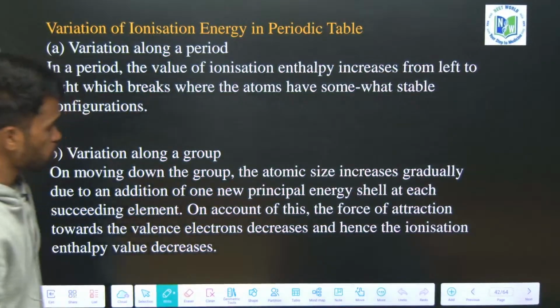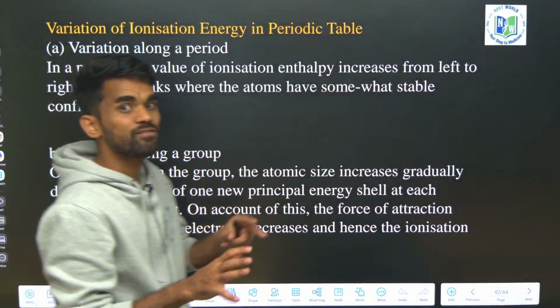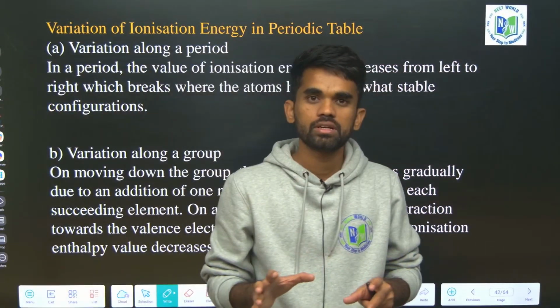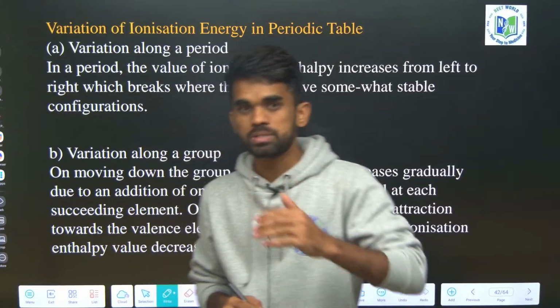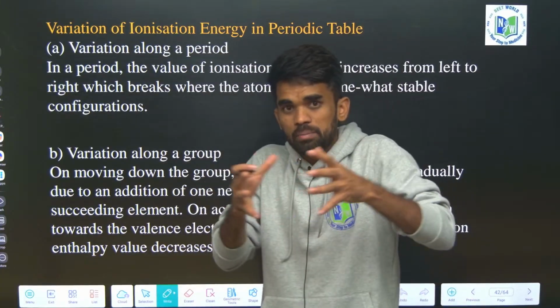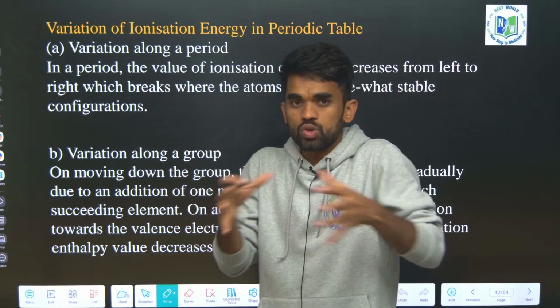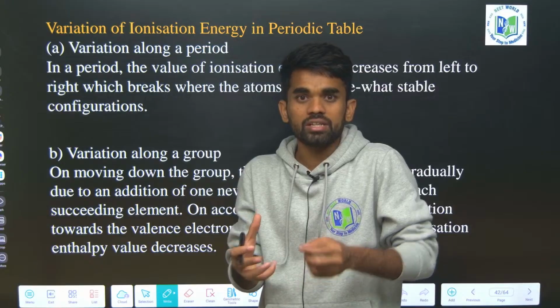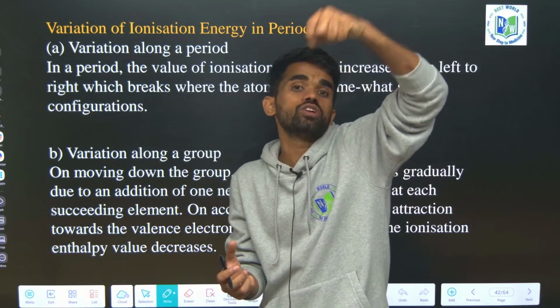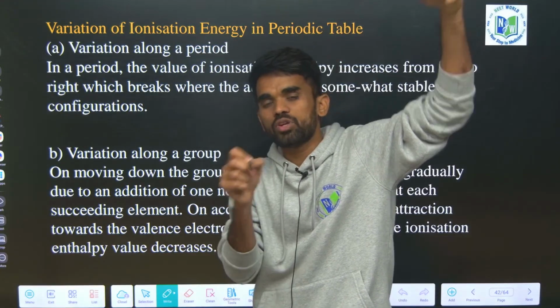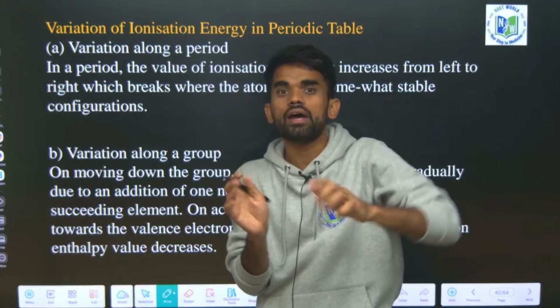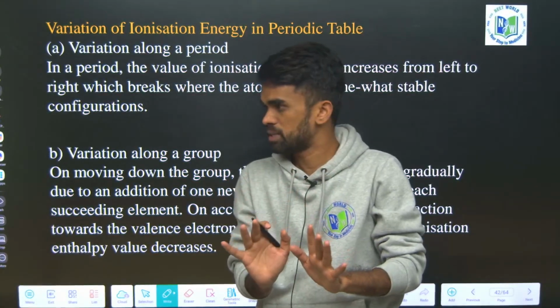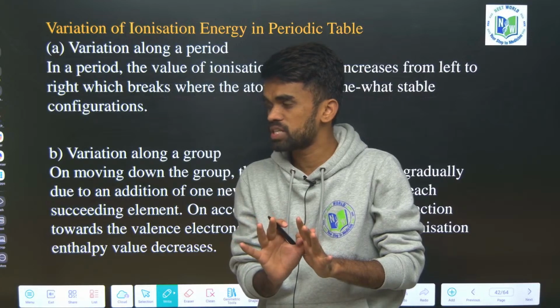Next, how does this ionization energy vary in periods and groups? When it comes to groups, what happens? The size becomes larger down the group. So if atomic size is becoming larger, we can easily remove the outermost electron because it is away from the nucleus. So down the group ionization energy decreases. Remember this. Down the group, what happens to the ionization energy?